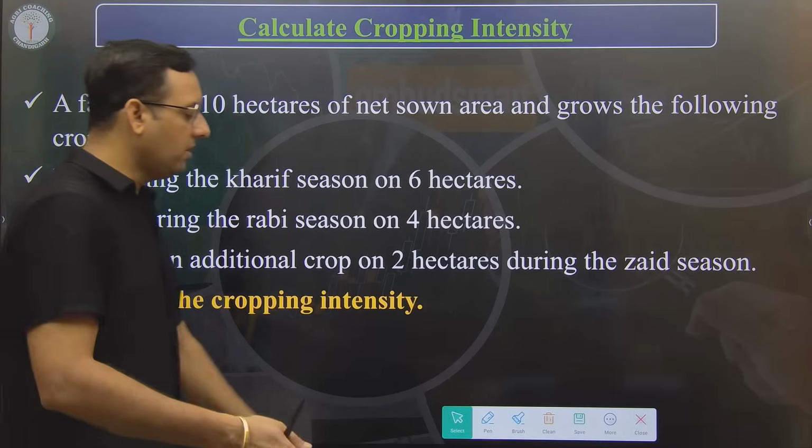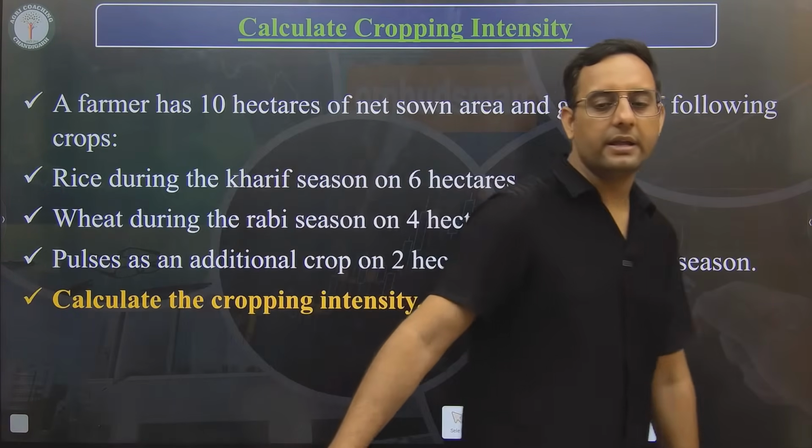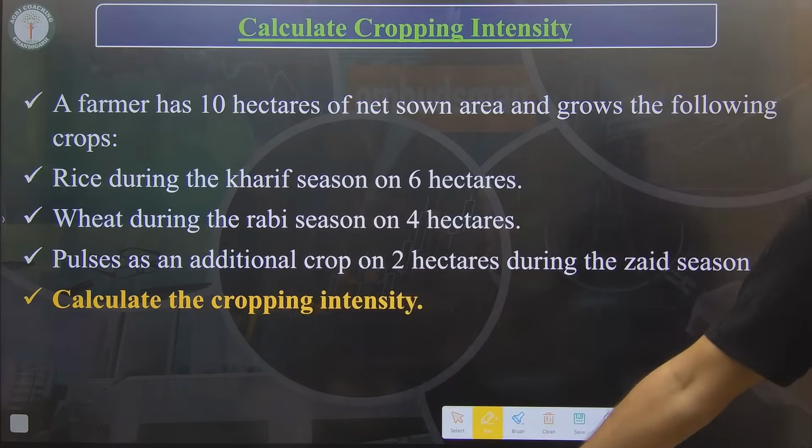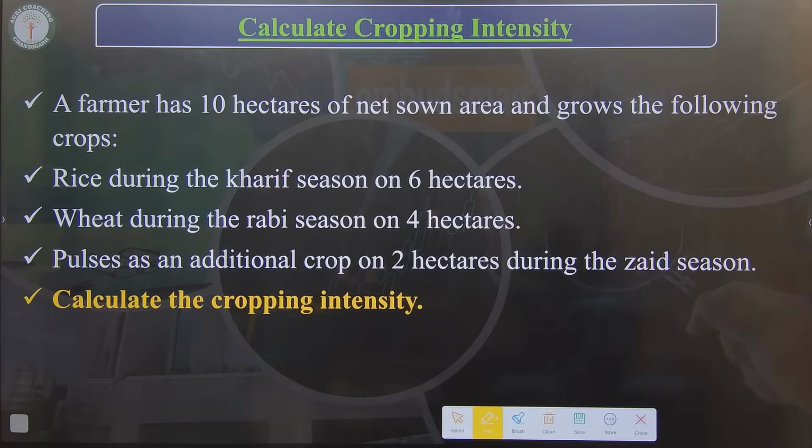And if you are able to understand the cropping intensity, then tell me the answer of this question. I'll give you 30 seconds. Type the answer of this question, where the question says 10 hectare of net sown area and rice is grown on 6 hectare, wheat on 4 hectare, and pulses as an additional crop in the Zaid season on 2 hectare. Tell me the cropping intensity of this farm. I'm waiting for your answer.